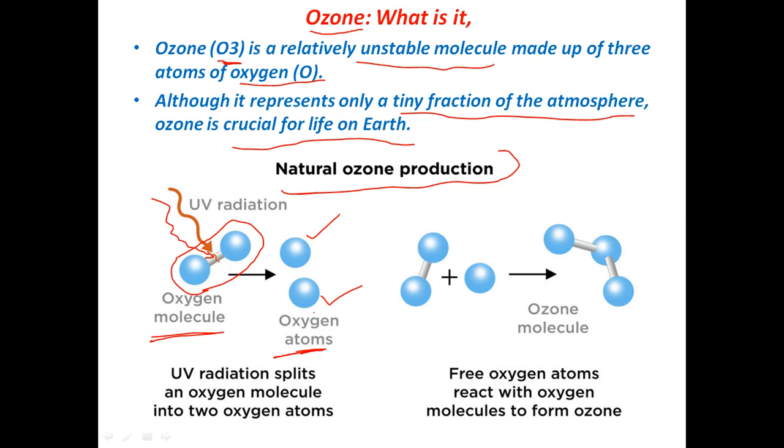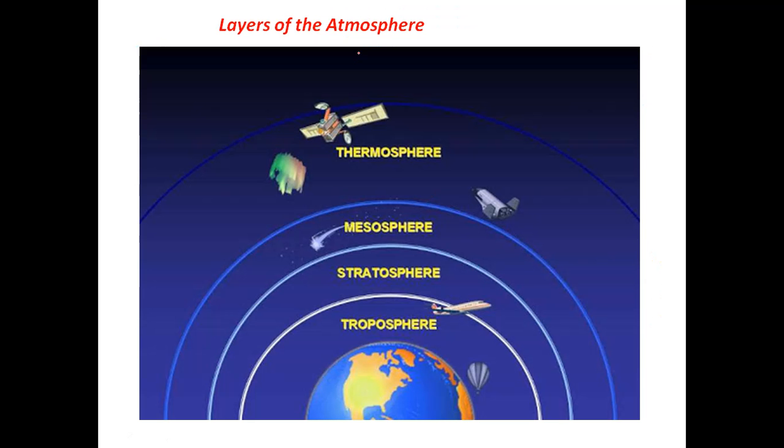Since the free oxygen atom is unstable, it combines with other oxygen molecules present in the atmosphere, which leads to the formation of the ozone molecule, or O3. So this is how ozone is formed in the atmosphere.